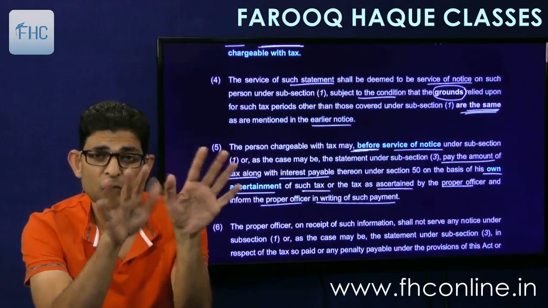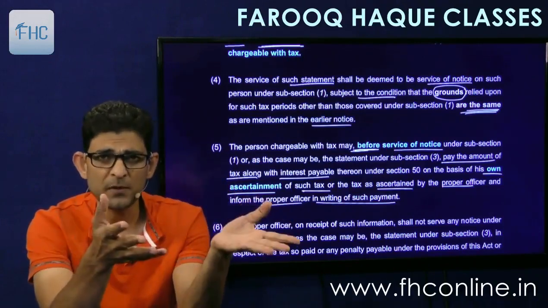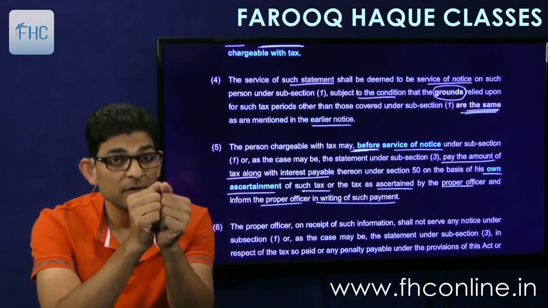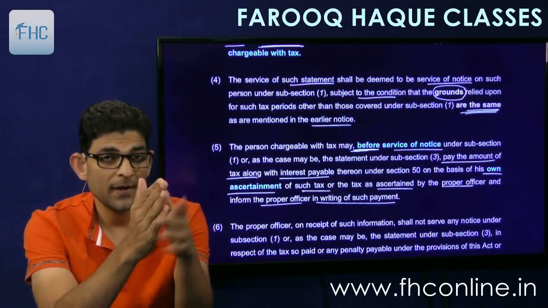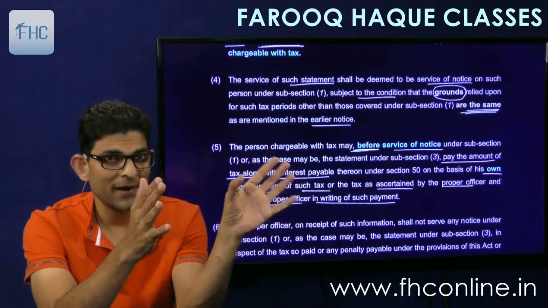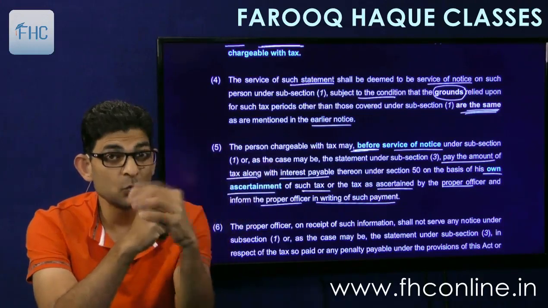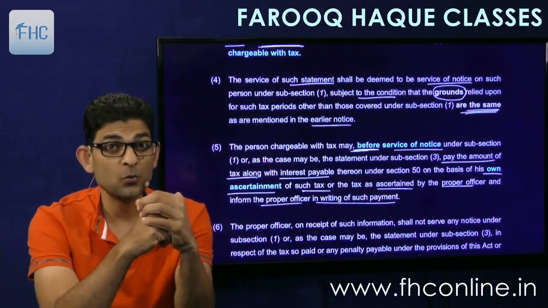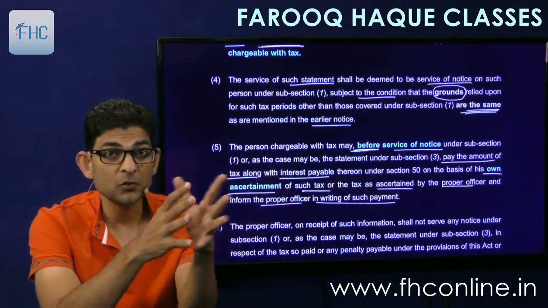So this is a case where the officer has not yet come to know, he doesn't have knowledge of your short payment, but you have. So for example, today is July. In the month of April, around 2-3 months back, I have made a short payment. And I come to know this fact. My accountant comes and tells me, look sir, we have made a short payment in the month of April.